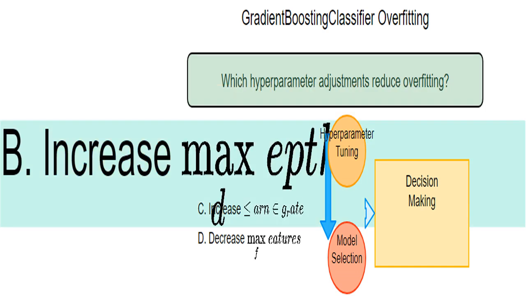A higher learning rate allows each tree to make a bigger impact. While it may seem helpful, this makes the model more sensitive to noise and more likely to overfit. I should use a smaller learning rate for better control and regularization. This can make the model less prone to overfitting.